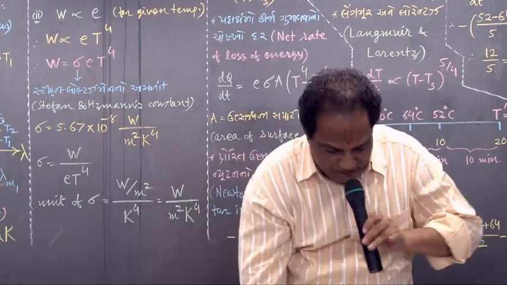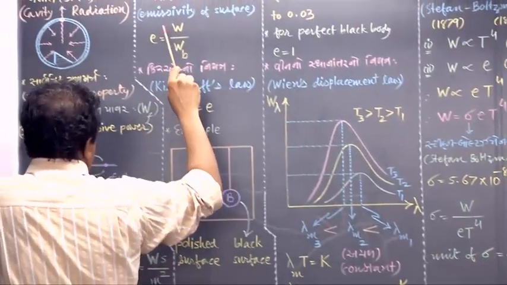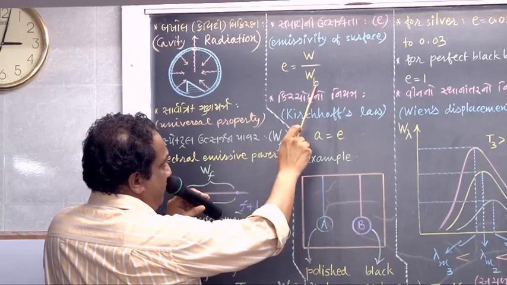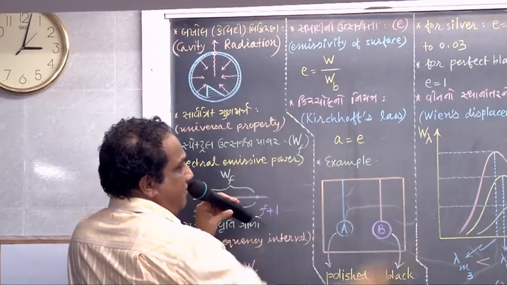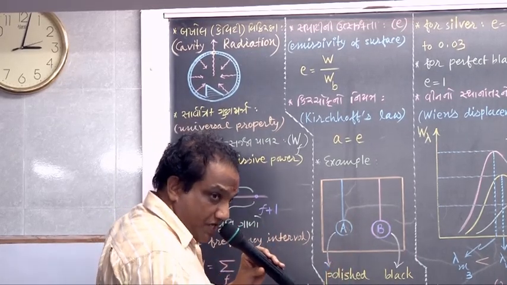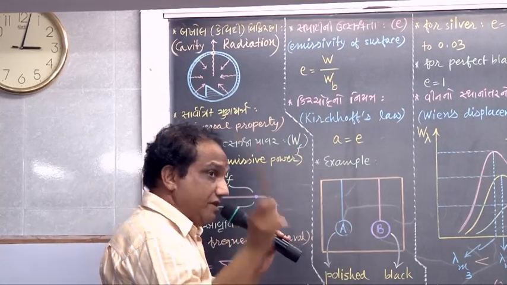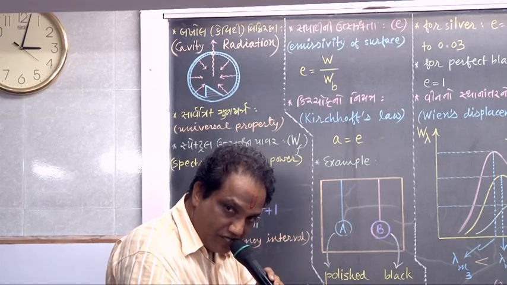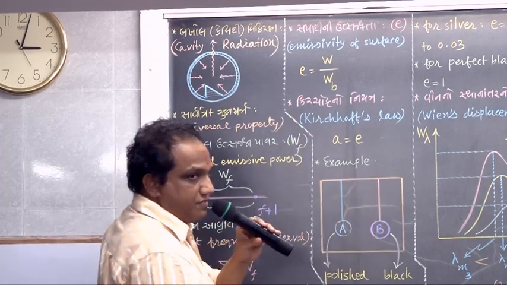It is a ratio of identical physical quantities, a ratio of total emissive power W upon W_B, B for black body. The ratio of total emissive power of a given surface to the total emissive power of a perfect black body kept at the same temperature is called emissivity of that surface.